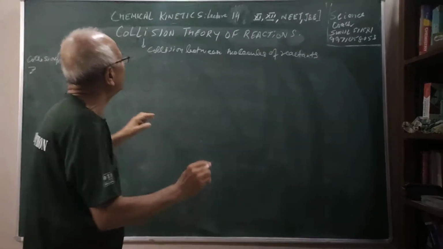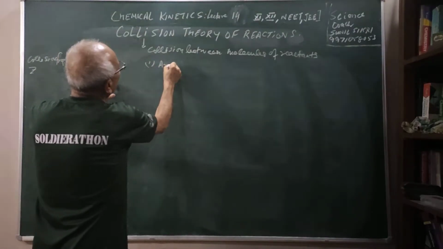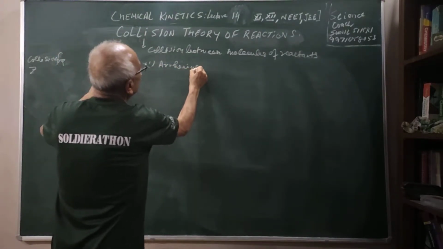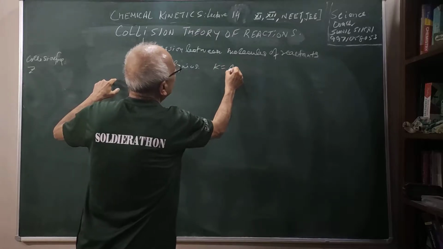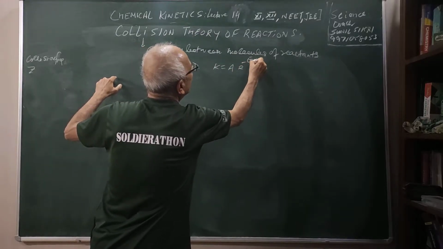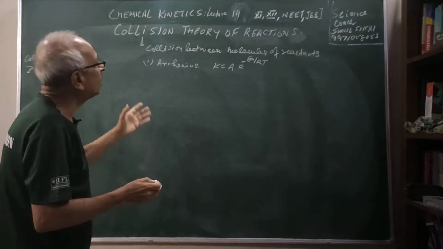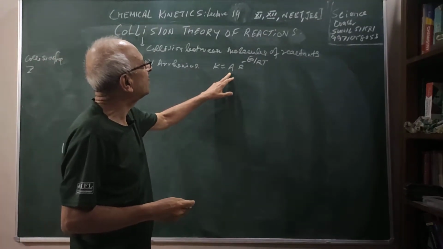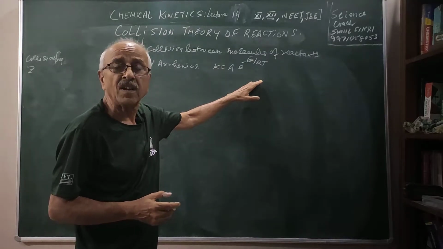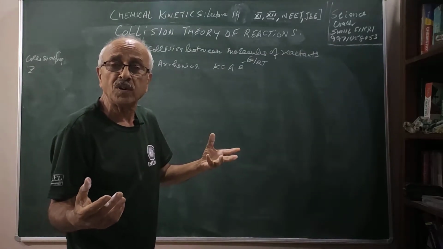Arrhenius has given an equation to account for the effect of temperature. He says the rate constant is equal to A e to the power minus Ea by RT. This equation was given by Arrhenius. So he said that there is a collision factor and there is an energy of activation which is required for the reaction to take place.